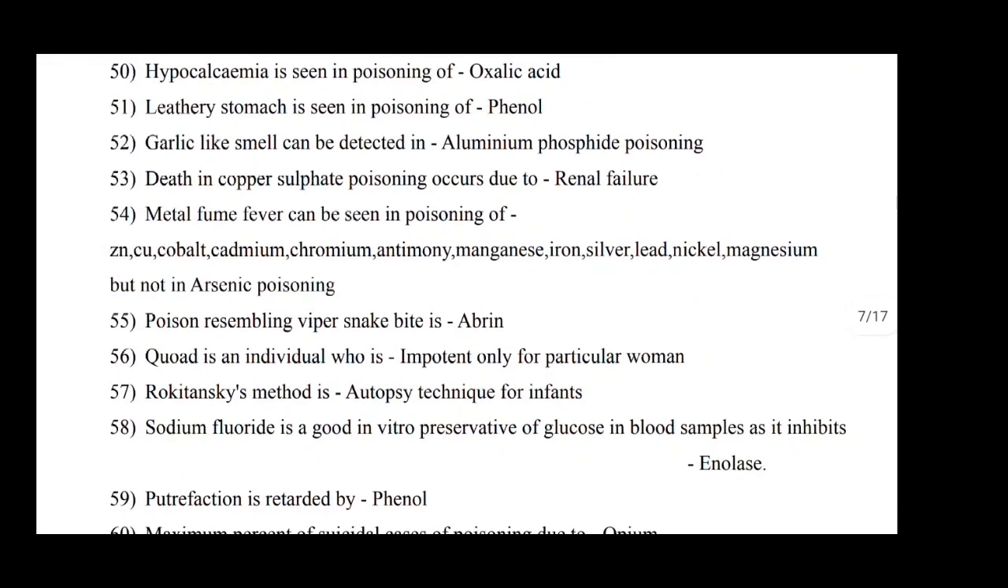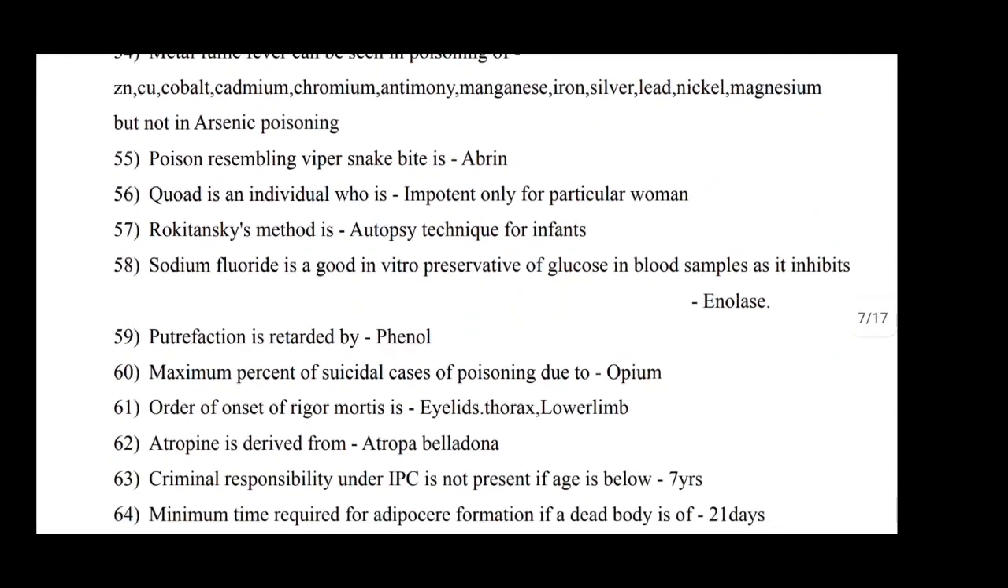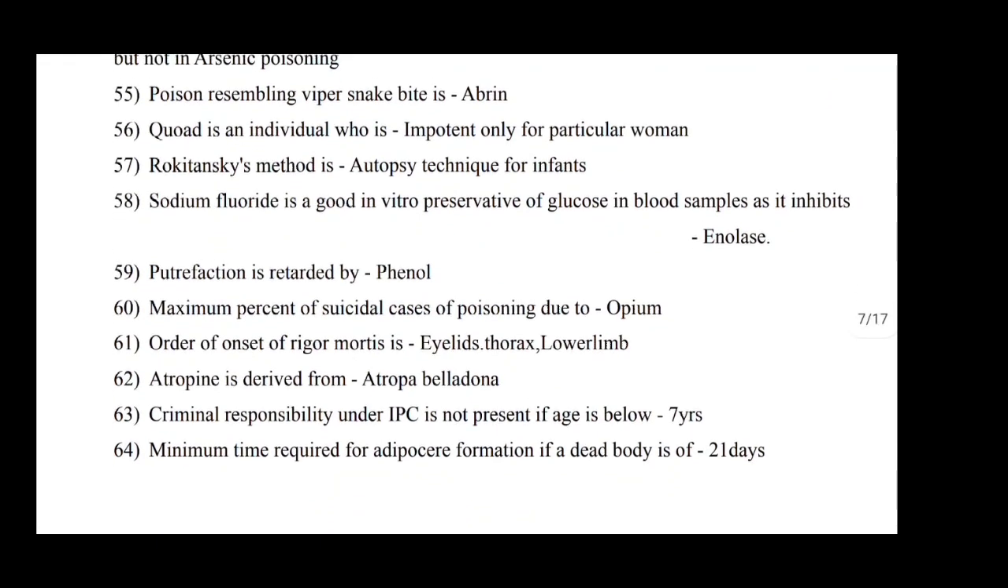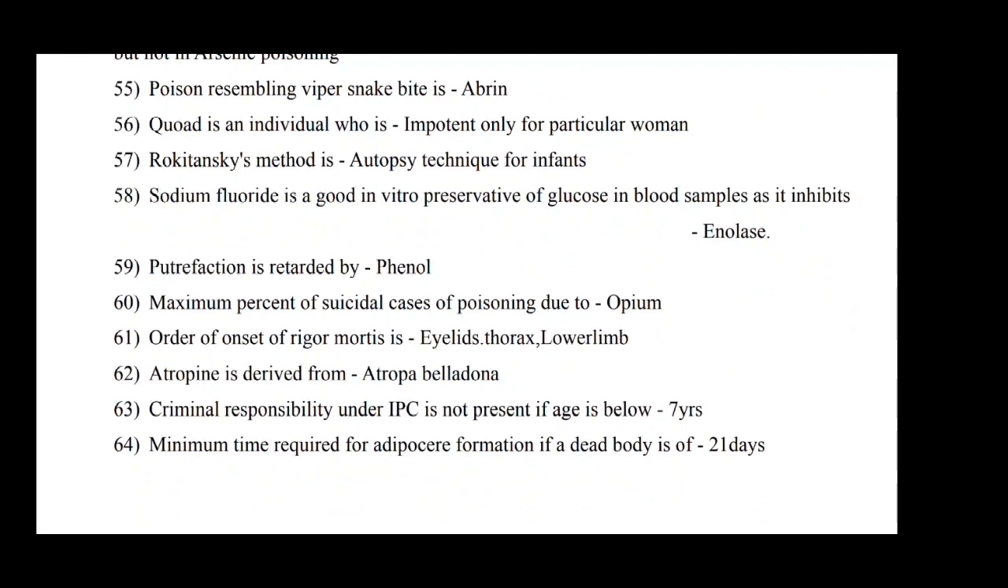Quad is an individual who is impotent only for a particular woman. Rokitansky method is an autopsy technique. Sodium fluoride is a good in vitro preservative of glucose in blood samples as it inhibits amylase. Putrefaction is retarded by phenol. Maximum percentage of suicidal cases of poisoning is due to opium. Order of onset of rigor mortis is eyelid, thorax, lower limb.